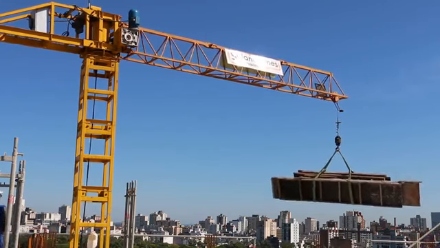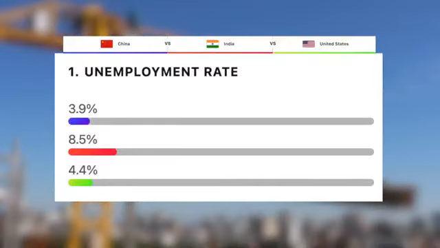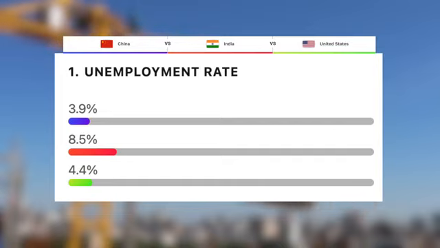The lower here, the better of course. So China takes the win here with 3.9%, followed by the US with 4.4%, and finally India with 8.5%. So a clear win here for China.